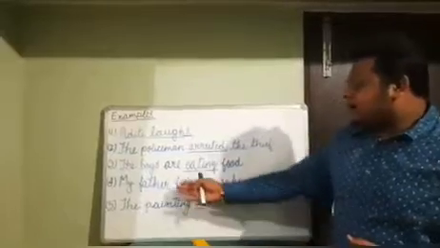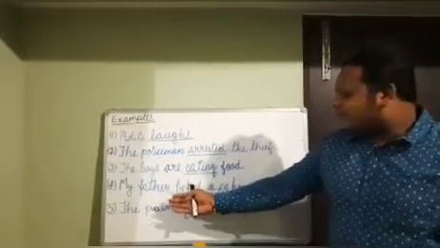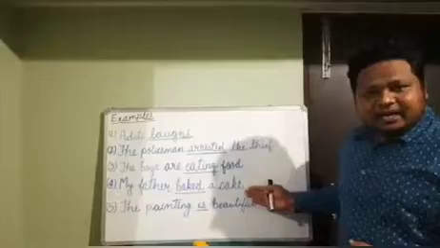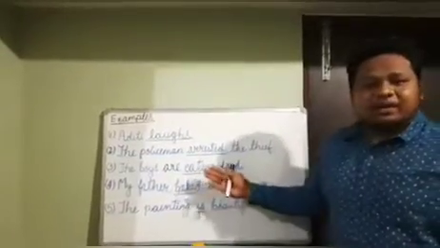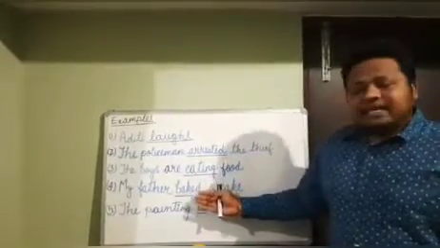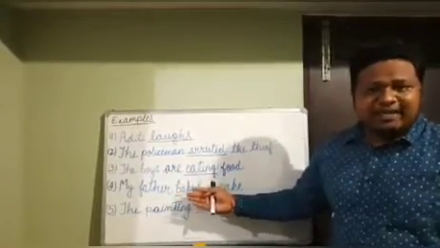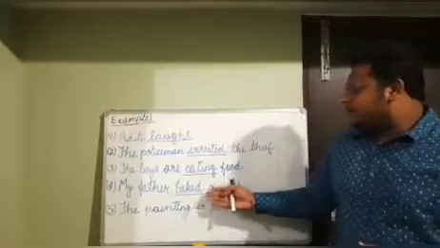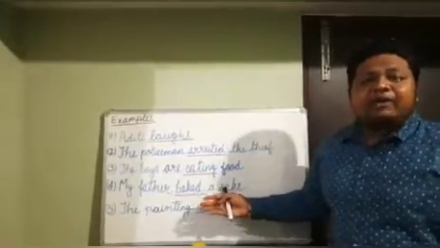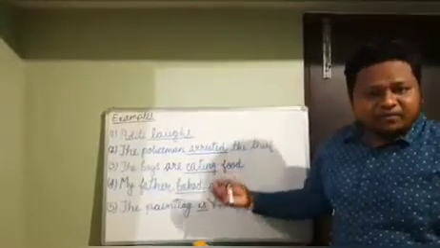Example 4, my father baked a cake. Here the word baked is telling about the father, that he is doing a work of baking. He baked a cake. So baked is our doing word, that is verb.